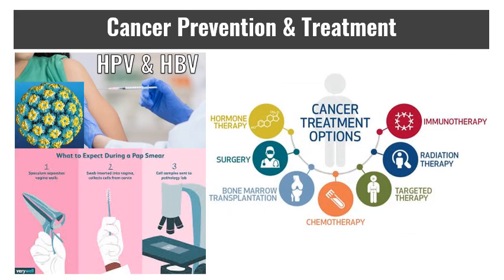There are many different types of cancer treatments, and the type you receive will depend upon the type of cancer you have. We can work to prevent cancer by early screening, like pap smears, or by getting vaccines for viruses that can cause cancer, like HPV and HBV. But hormone therapy, for example, might be more useful for something like breast tissue, where you have cancers that respond to estrogen. Surgery is going to be useful in a variety of situations, but may not always be effective. It depends upon the location of the tumor.